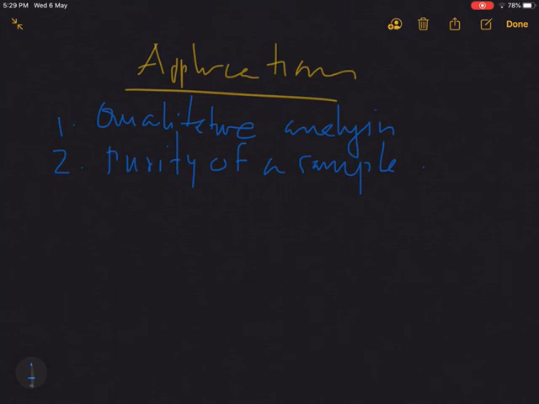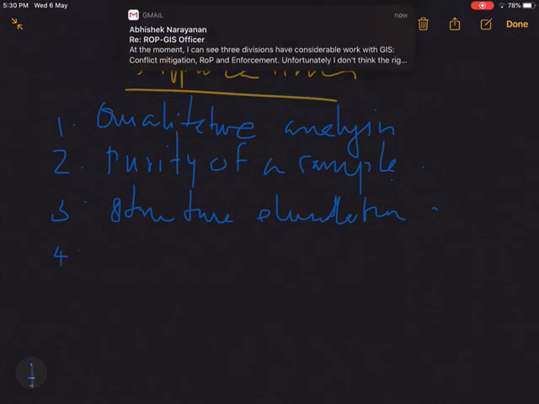Next is structure elucidation of a compound. Structure elucidation is possible by IR spectroscopy because it gives valuable information regarding molecular symmetry, dipole moment, bond length, bond strength, etc. Okay. Fourth one is presence of water in a sample.